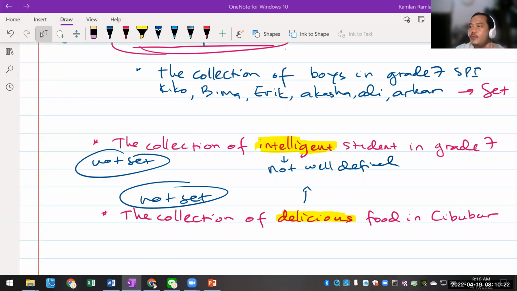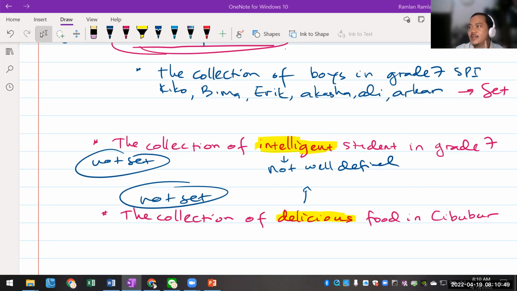But maybe if you add one word, for example, the collection of enjoyable anime, or the collection of a very good anime to watch, then we can say that it is not a set, because the word good can be different from one person to the others. Yeah, Ali.